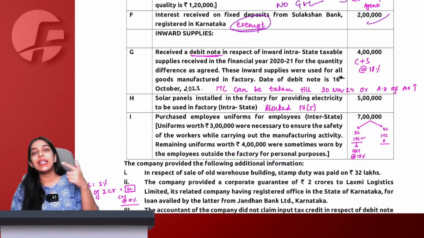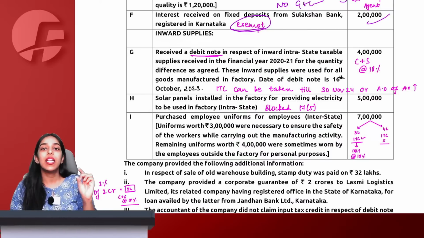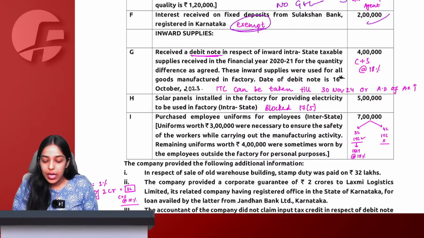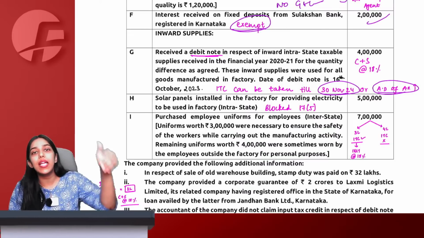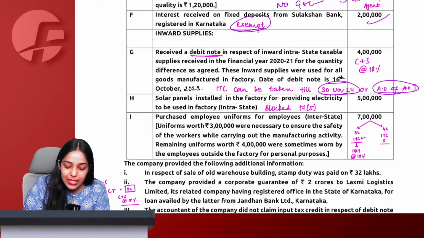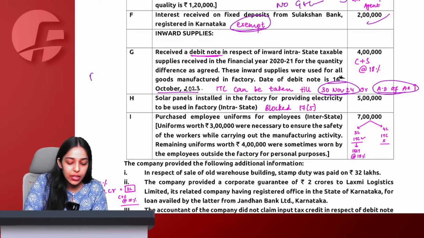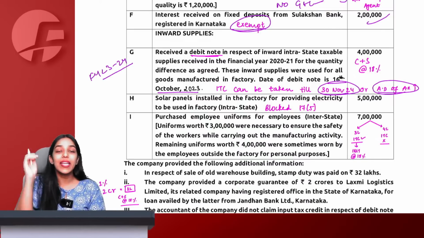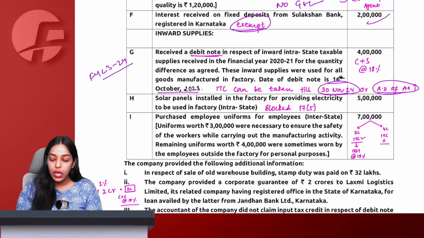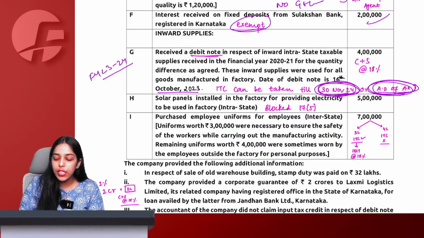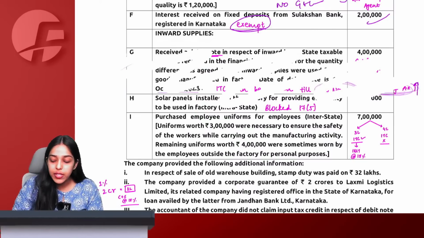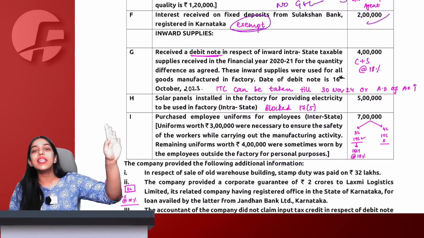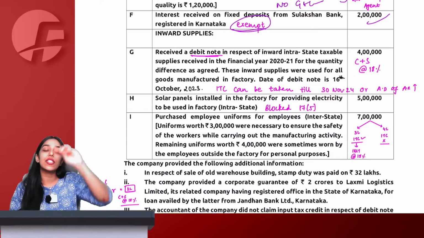Now, can I take ITC of this debit note is the question. The last date to avail ITC is 30 November or the actual date of filing the annual return, whichever is earlier, from the date of debit note. So, the debit note is issued on 16 October 23, which means it is FY 23-24. So, I can take ITC of this debit note till 30 November 24 or the actual date of filing annual return, whichever is earlier. Even if the invoice is for FY 2021, nobody can stop me from taking ITC because I am not taking ITC of that invoice.